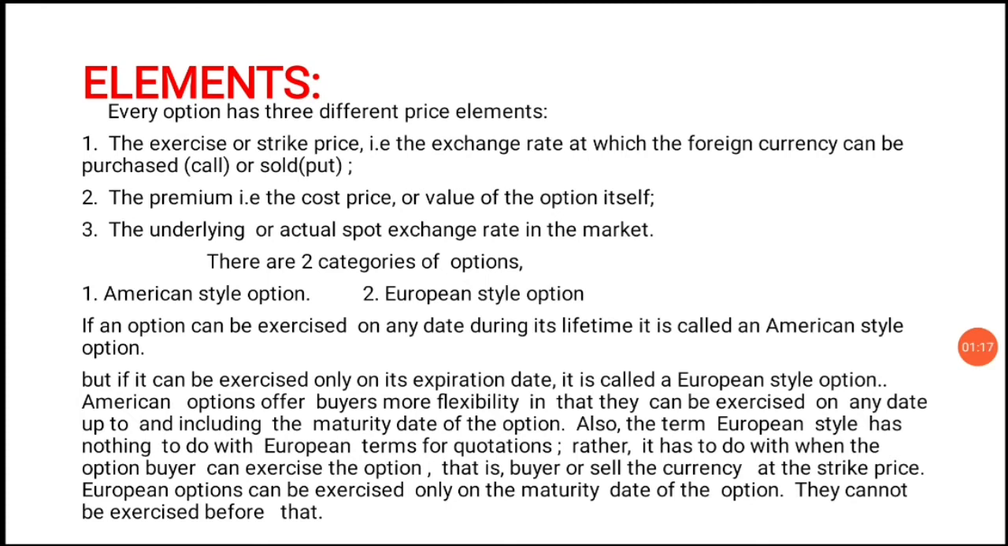There are two categories of options. First one is American style option. Second one is European style option. If an option can be exercised on any day during its lifetime, it is called an American style option. But if it can be exercised only on its expiration date, it is called a European style option.